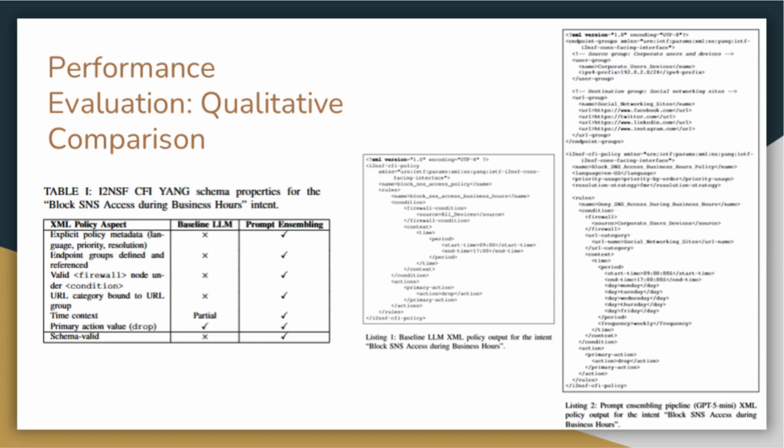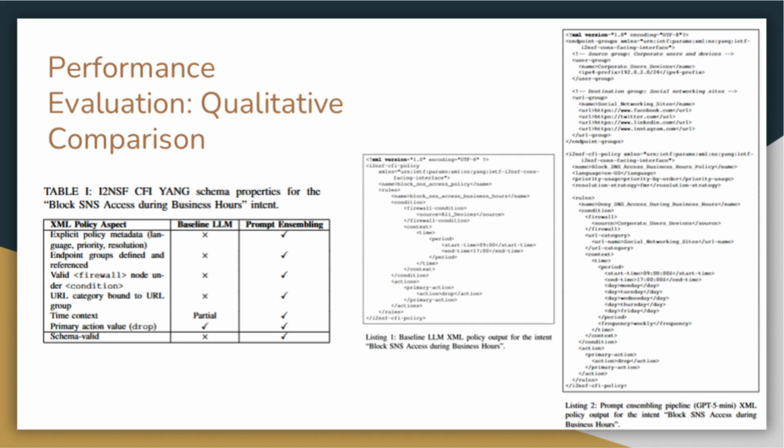The next evaluation was a qualitative comparison of the generated policies. The baseline LLM output was schema invalid.